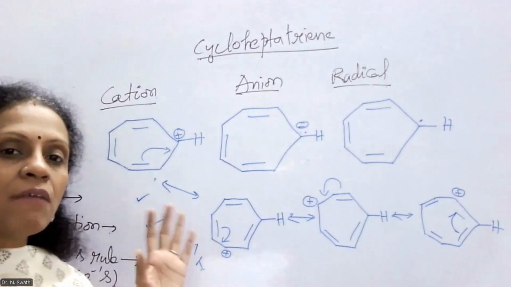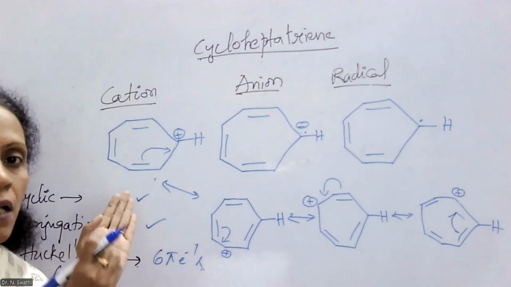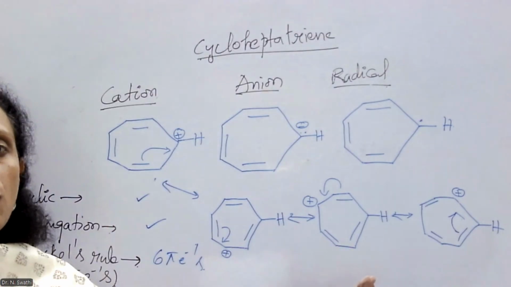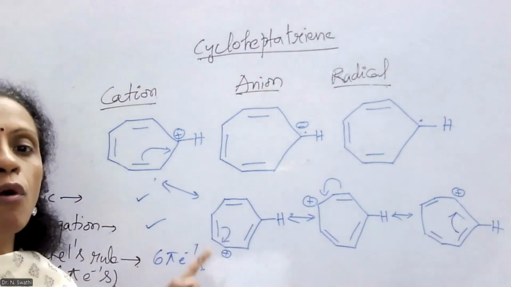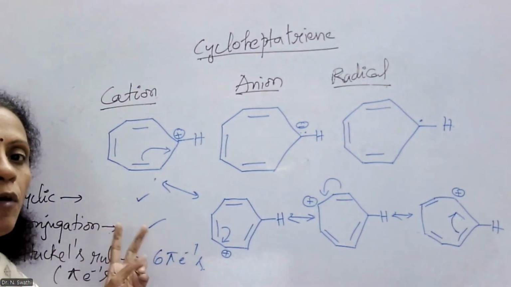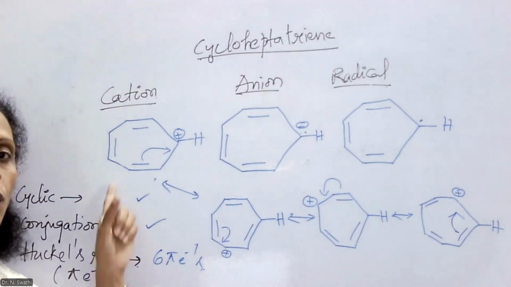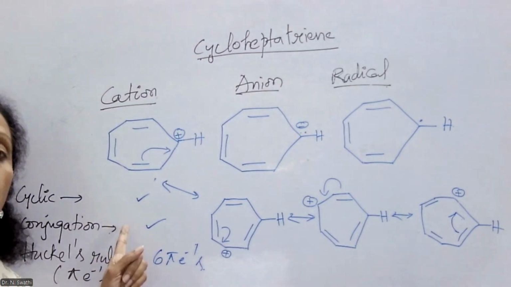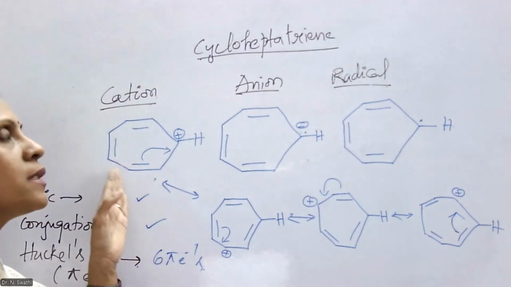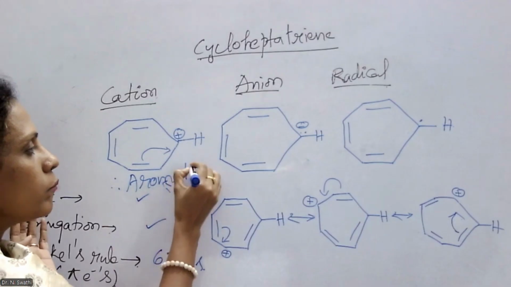Even though when you look at one structure, it seems like the pi electrons are available only among the 6 carbon atoms, because of this resonance phenomenon there will be delocalization of the electrons throughout the cyclic system. Thus, if you count the overall number of electrons, because 3 double bonds are present, only 6 pi electrons will be present, and that is how it also obeys Huckel's rule. So this particular species is cyclic, conjugation is maintained throughout the cyclic system, and it obeys Huckel's rule, and that is the reason this cycloheptatrienyl cation is considered to be aromatic.